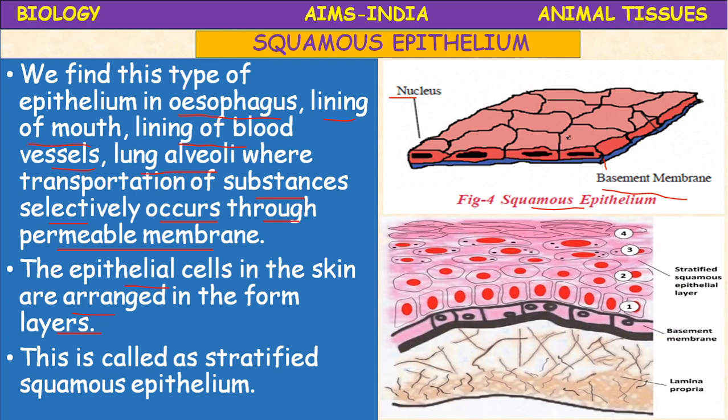Flat cells are present like this, whereas in the skin the layers of cells are arranged like this, stratified squamous epithelium. How many layers are there? 1, 2, 3, 4 layers. Epithelial tissue contains a basement membrane, and if the epithelial tissue is in many layers, it is called stratified squamous epithelium.